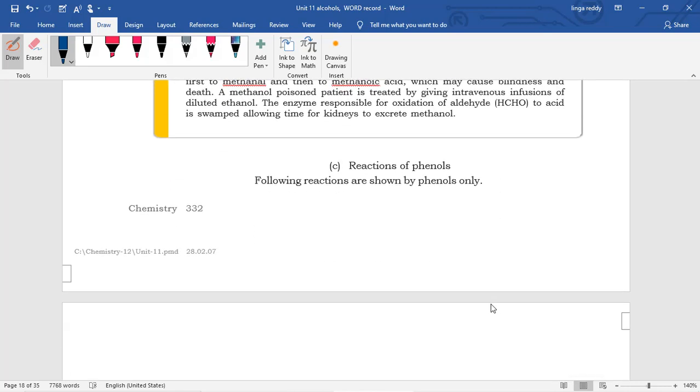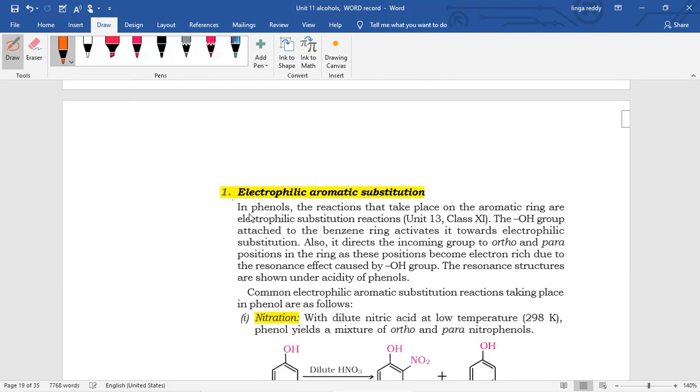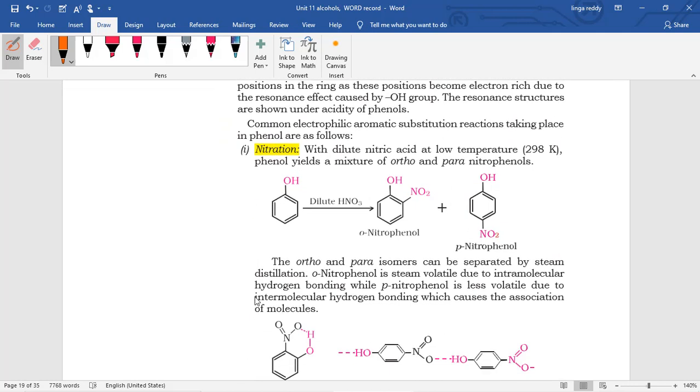Next, substitution reactions. In benzene and benzene derivatives like phenols, aniline, in all these compounds, electrophilic aromatic substitution reactions take place. The reason is, in benzene the electron density is more, so obviously it will attract an electrophile.